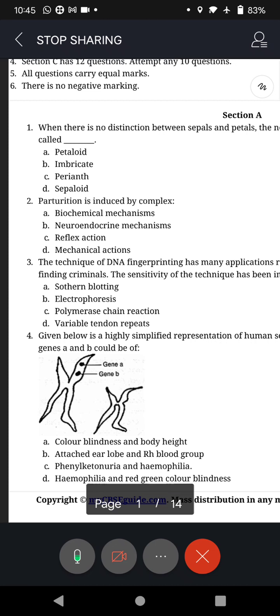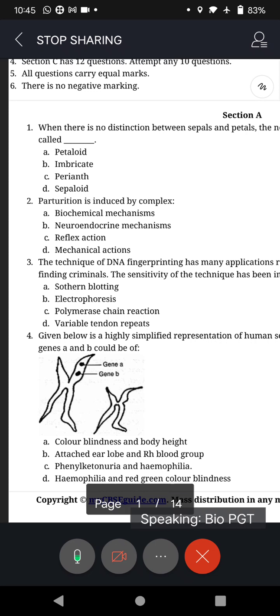There are 2 things now in a flower: essential organs, that is androecium and gynoecium; non-essential, sepals and petals. Together, what are they called? A. Petaloid, B. Imbricate, C. Perianth, D. Sepaloid. Just put the alphabet. You need not write the answer. Question 1, you write what is the alphabet answer. Let's say for question 1, if Prasad feels the answer is B, you will put 1B, like that. Okay, Sandeep? Are you all with me? Yes, sir.